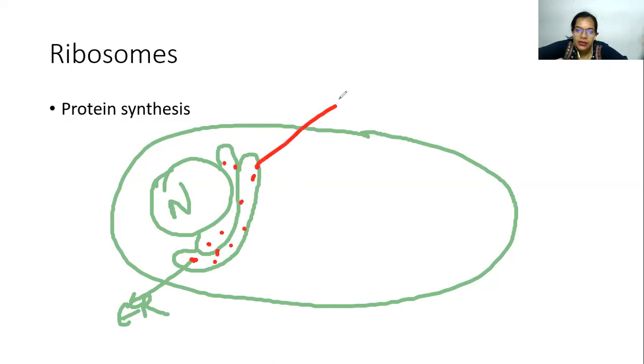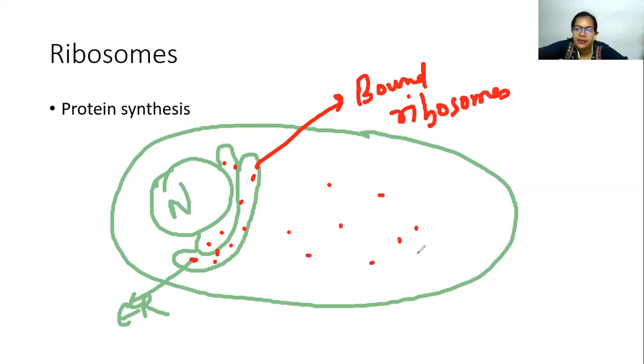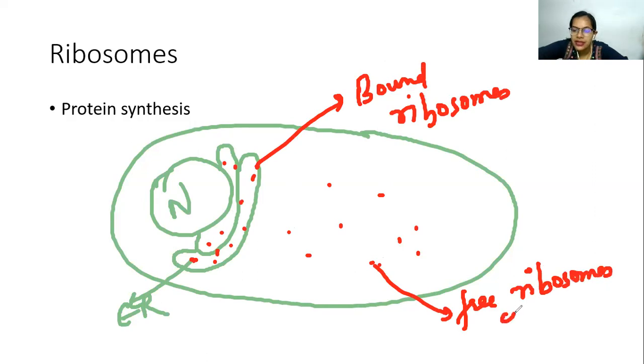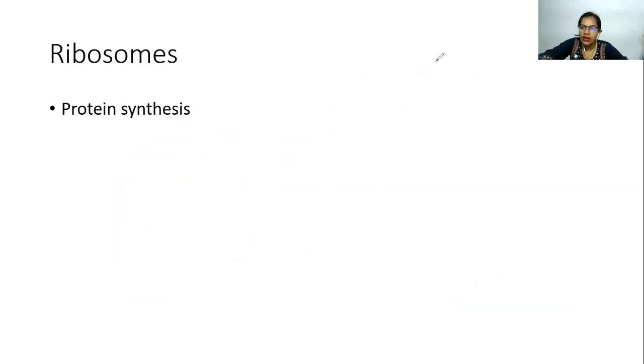So then they become the bound ribosomes. And if it is free, then it means it is present in the cytoplasm. Okay, so they are the free ribosomes. So what is the function of ribosome? It helps in protein synthesis. Okay, so these are certain organelles of these cells which help in carrying out the functions.